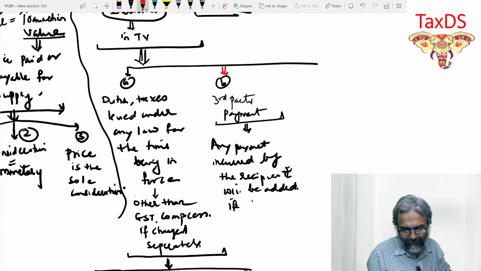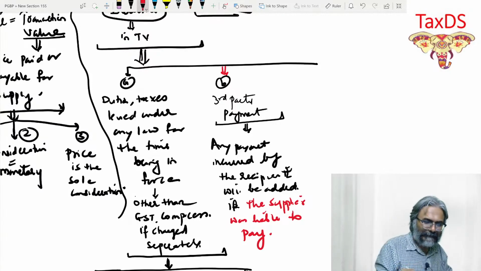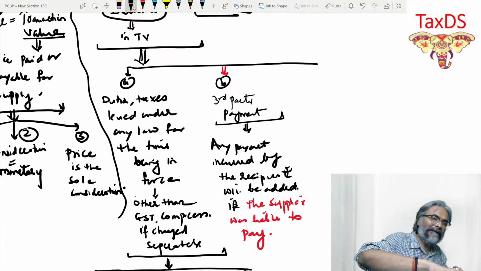This is the game. If the supplier, student, if the supplier was liable to pay. This is what has to be seen.